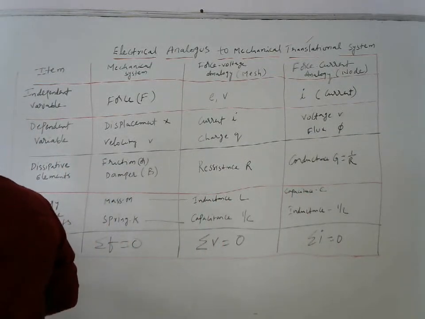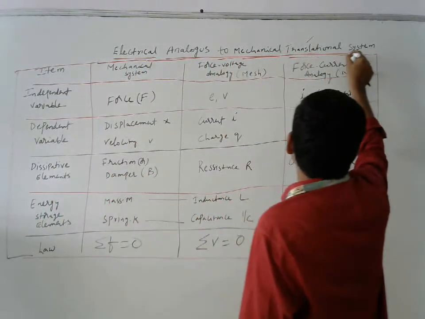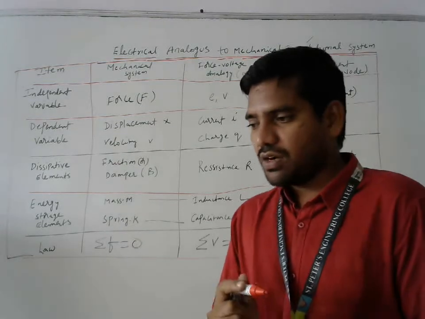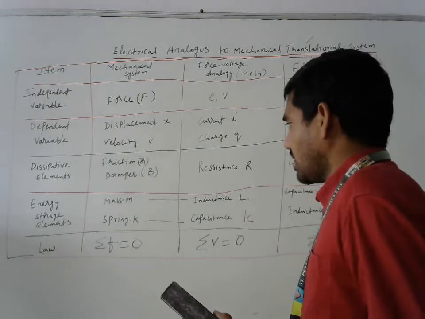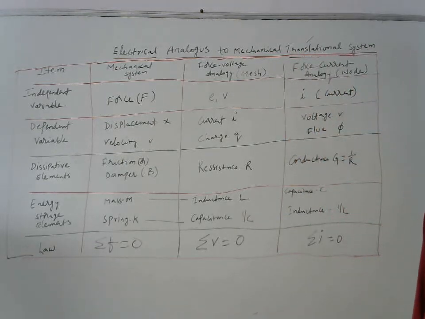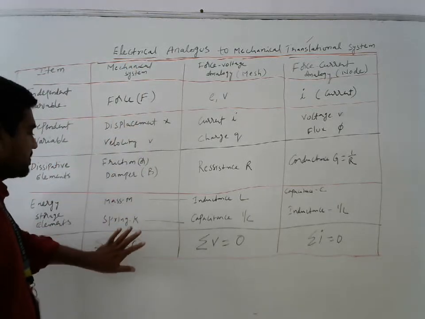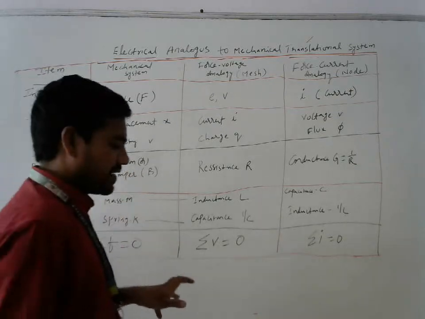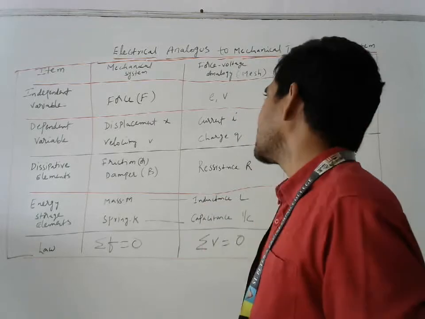This table will be very, very important whenever he is asking you the force current analogy or force voltage analogy for a mechanical translational system. This is a very simple table. Once you know this table, we can find out the problems. That means he will give a mechanical system, translational system.